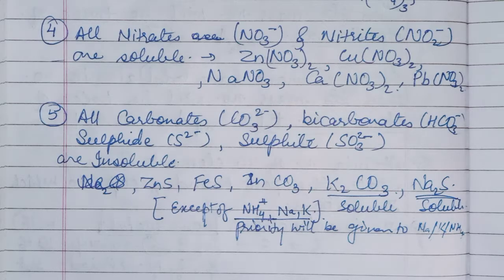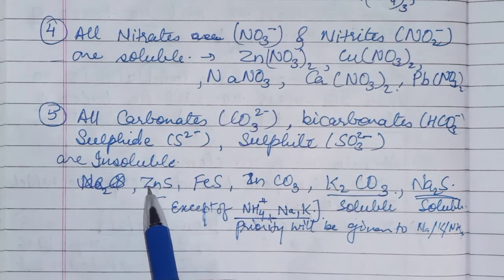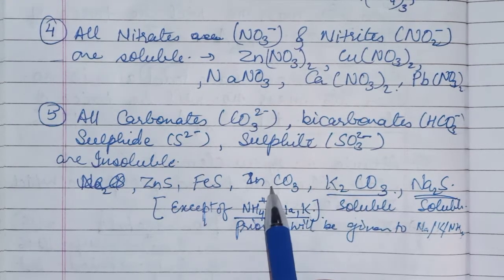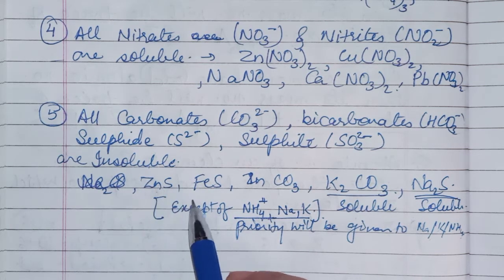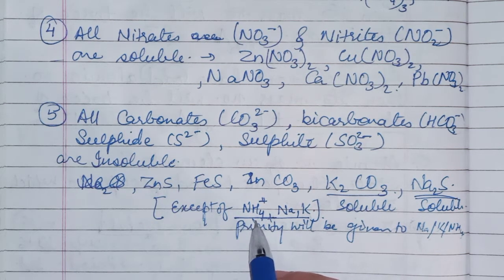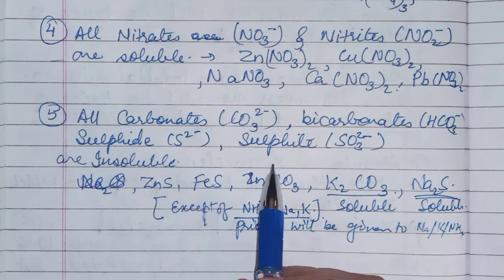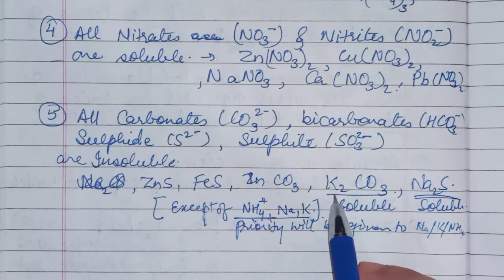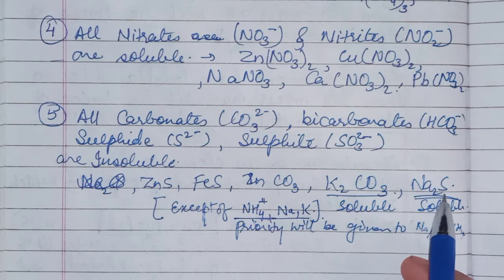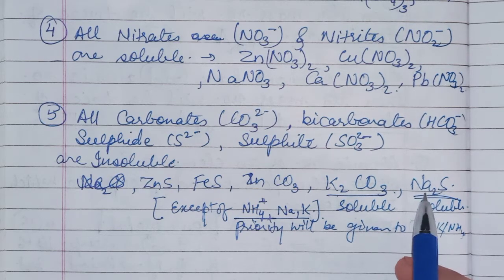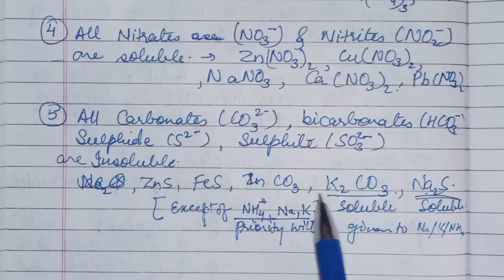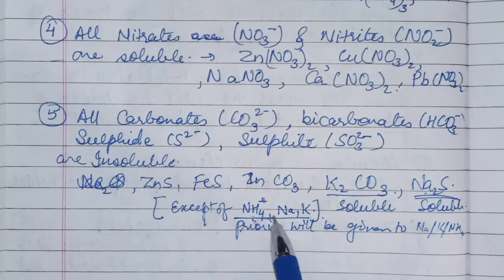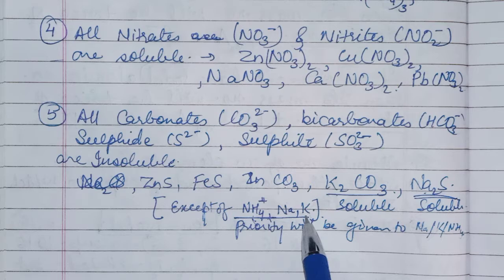Clear, children? If any other element is there, then you can say these are insoluble. But if they contain sodium, potassium or ammonium, then it is a soluble salt. If the carbonate is of ammonium, sodium or potassium, then it is soluble.